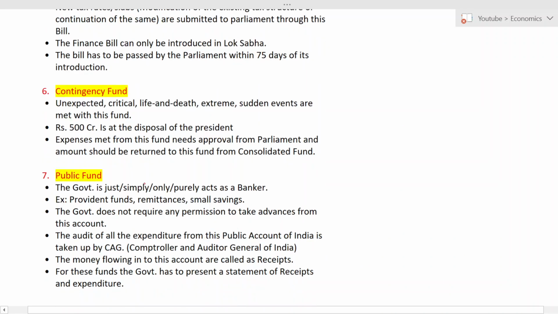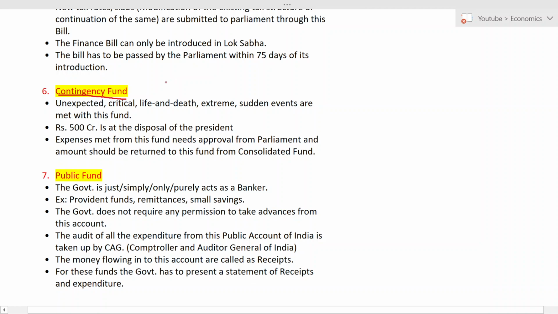Now let us move to the contingency fund, and later I will explain what is financial. What do you understand by the word contingency? Urgent, unexpected, critical, life and death situation. What is a life and death situation? You are in a situation where you can't live and you can't die. A sudden event.